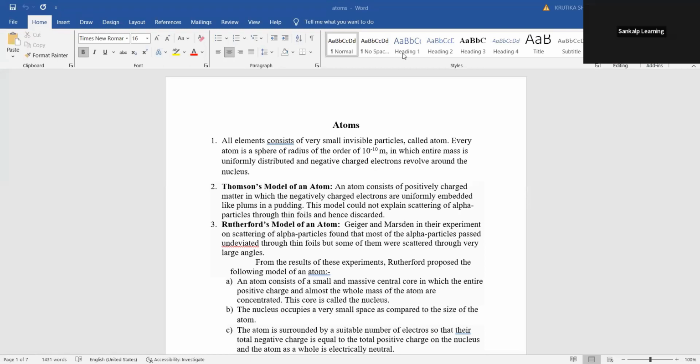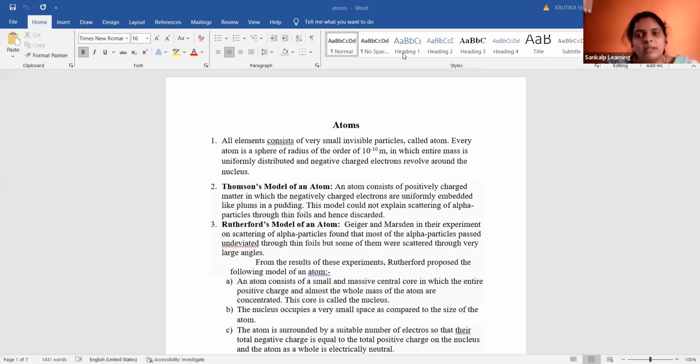In the atom, if you see, we have three particles. One is called the proton, one is the electron, and one is the neutron. If you see the particles here, protons and electrons have charges. Neutrons do not have charges, so neutrons are neutral in nature. Protons and electrons are charged here. Proton is positively charged. Then electrons are negatively charged.